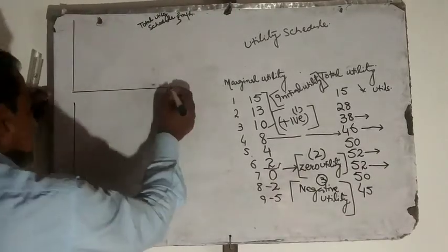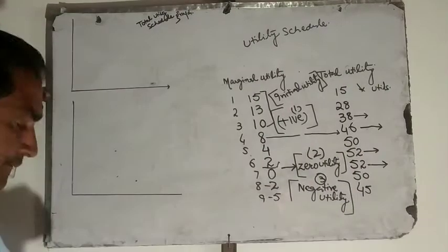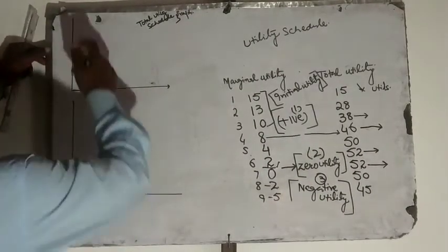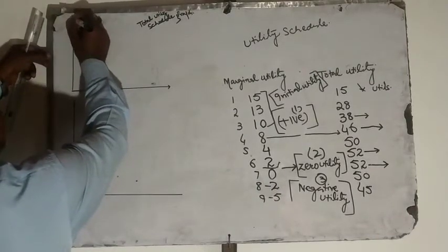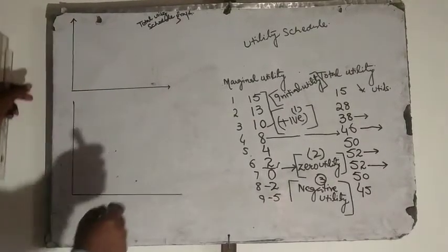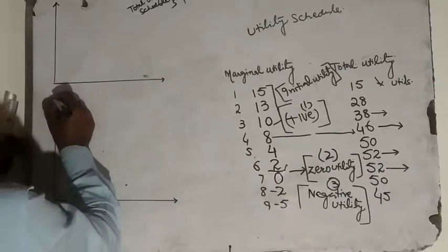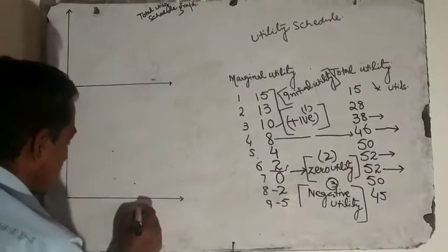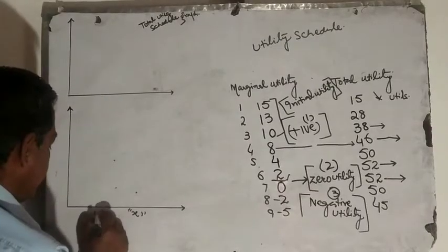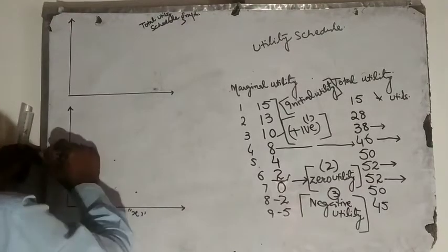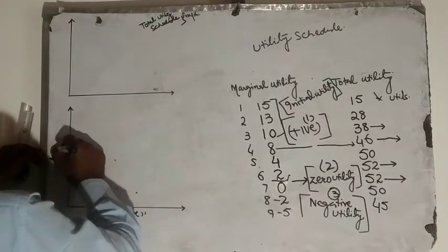On the x-axis we measure units of commodity X, and on the y-axis we measure the total utility. Similarly, here we measure marginal utility.